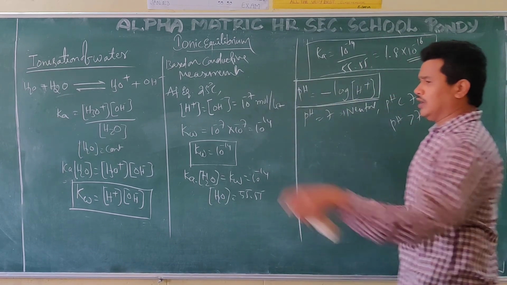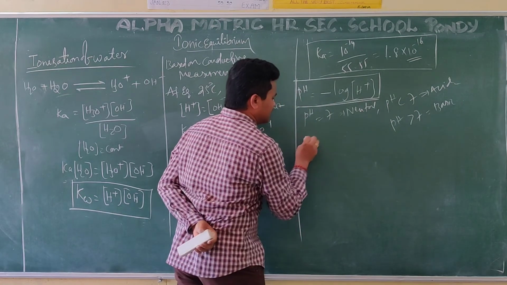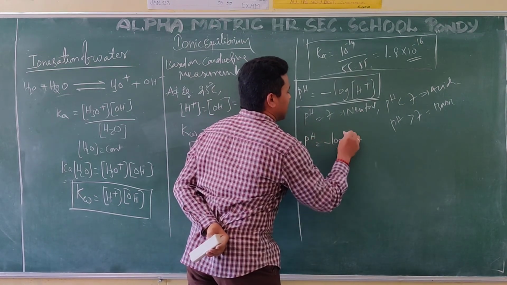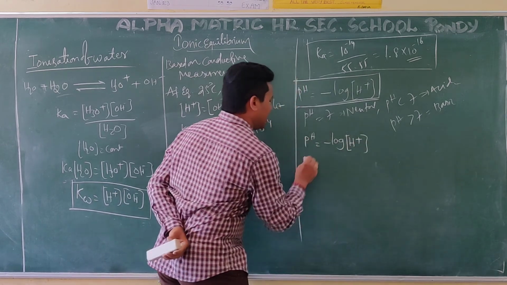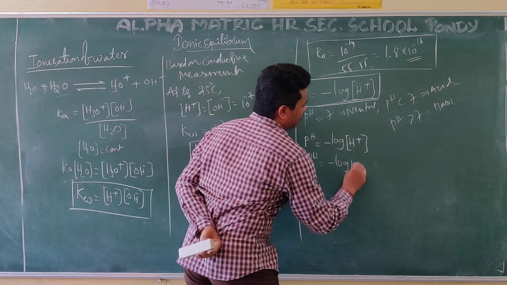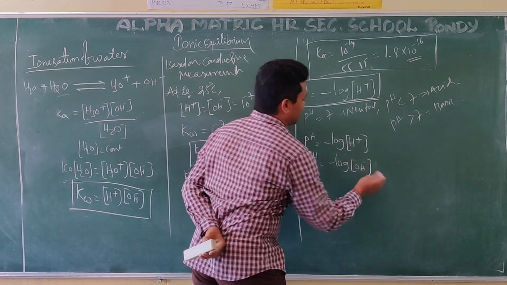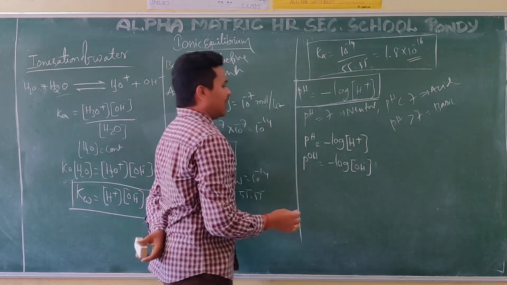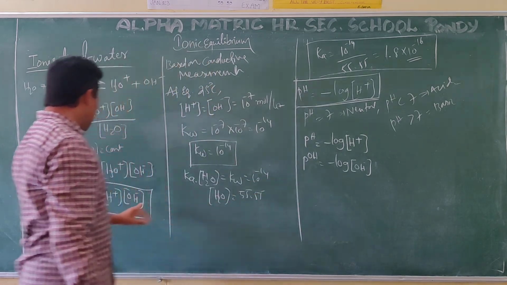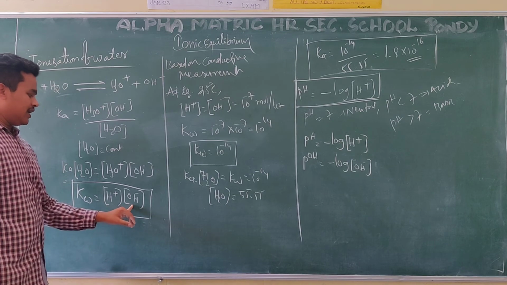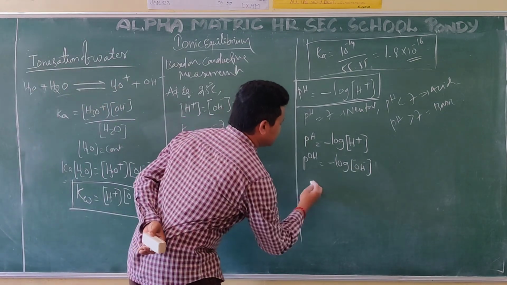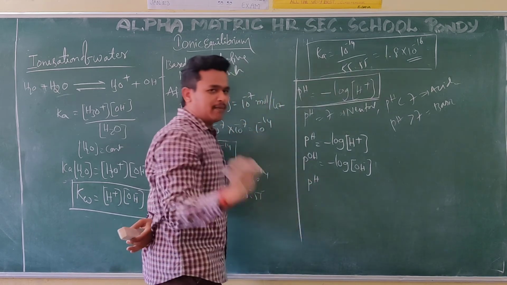In a similar way, pH is equal to minus log of H plus. These are all the formulas. pOH is equal to minus log of OH minus. I am not doing the derivation here.